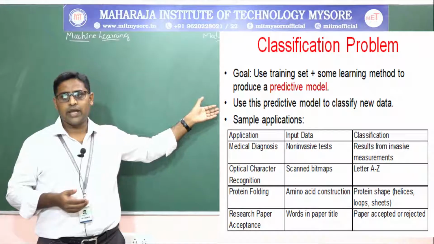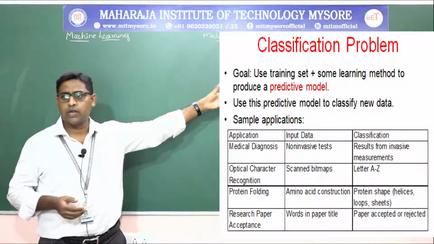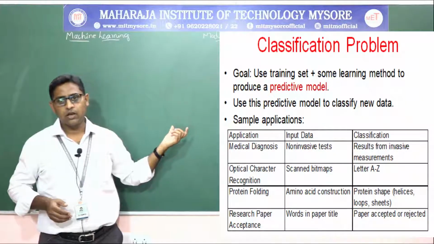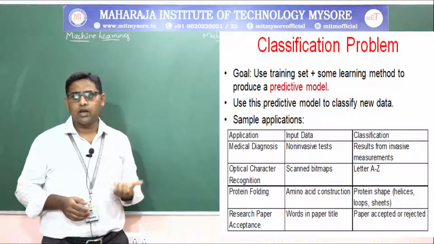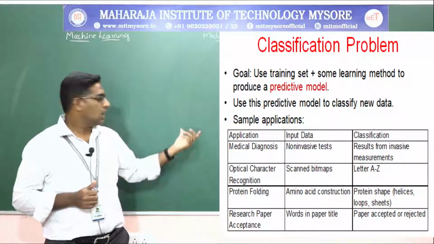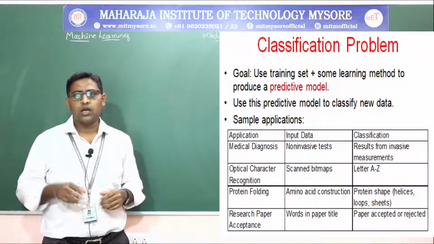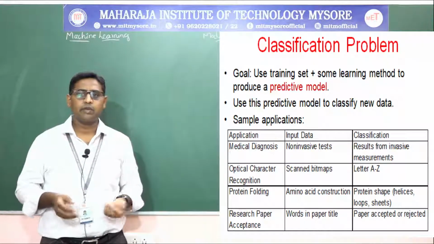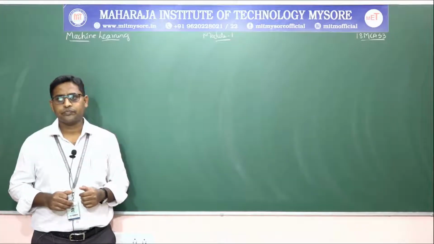Similar to the few applications listed here in the table: in medical diagnosis, non-invasive tests will be the input data, and the classification you will be doing is results from invasive measurements. In OCR, or optical character recognition, the input data will be scanned bitmaps, and you will classify them from A to Z. In protein folding, you will be using amino acid construction as input and checking protein shapes. Then in the last, research paper acceptance, your input data will be words in the paper title, and whether the paper is accepted or rejected will be the classification.